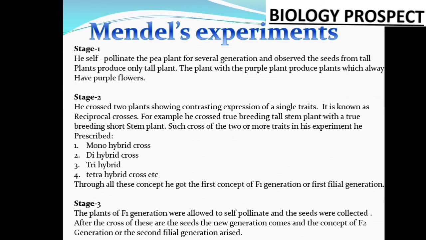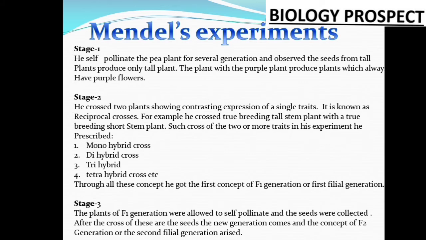So this is all about Mendel's experiments. In total, we can say that George Johann Mendel used the pea plant for his experiments to get different results, and his experiments we can categorize into three different stages.